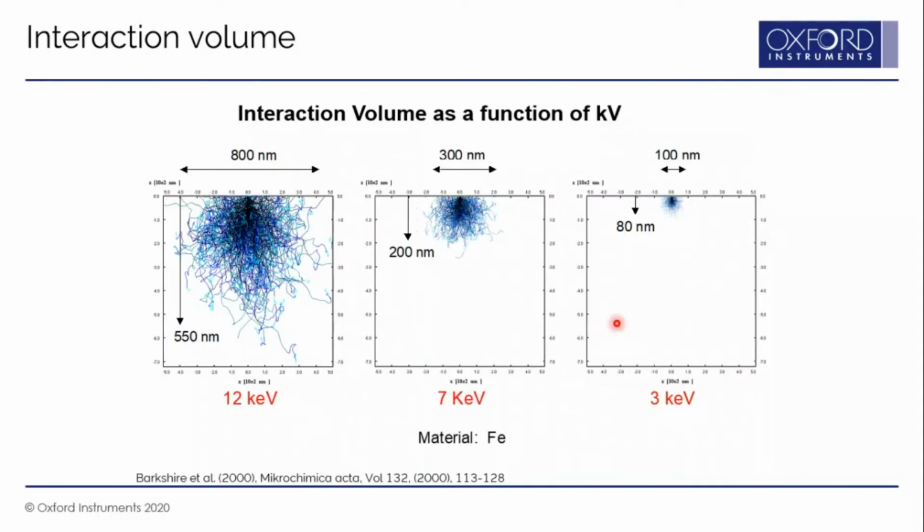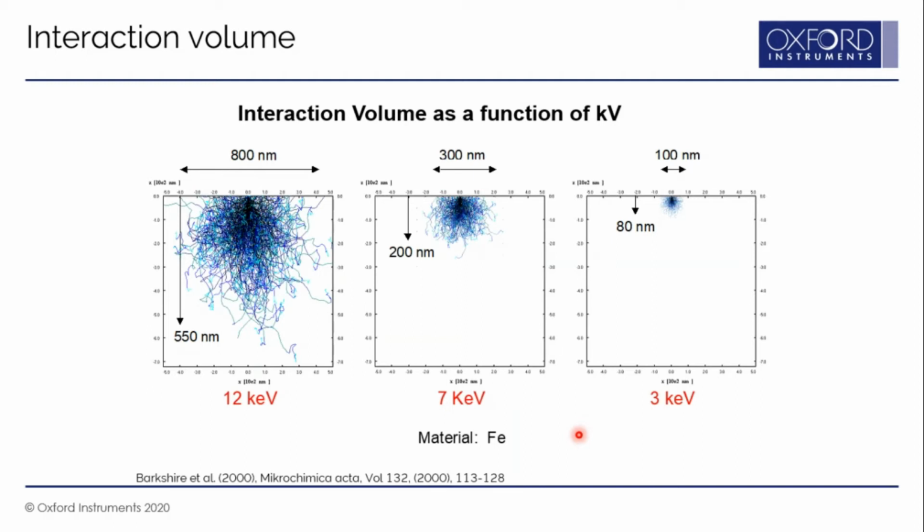Again, here is a simulation of interaction volume for iron at accelerating voltages of 12 kV, 7 kV, and 3 kV, and you can see how the interaction volume changes. At 12 kV, the interaction volume is 550 nanometer deep and 800 nanometer wide, whereas at 7 kV the width reduces to 300 nanometer and the depth reduces to 200 nanometer, and at 3 kV the width reduces to 100 nanometer and the depth reduces to 80 nanometer. This is how, when you reduce the accelerating voltage, the interaction volume reduces.